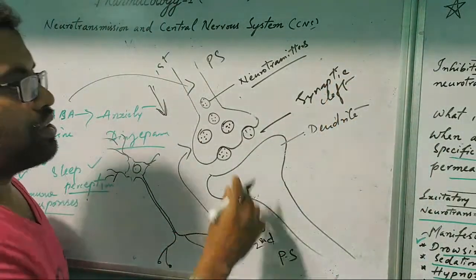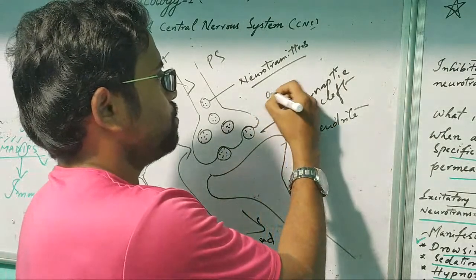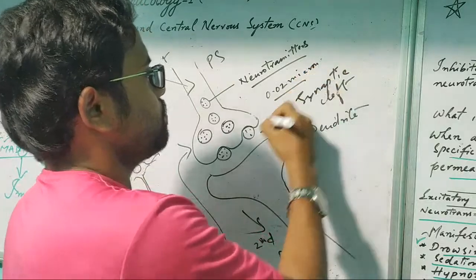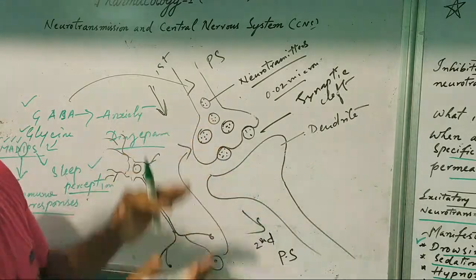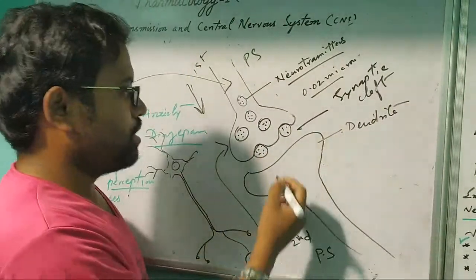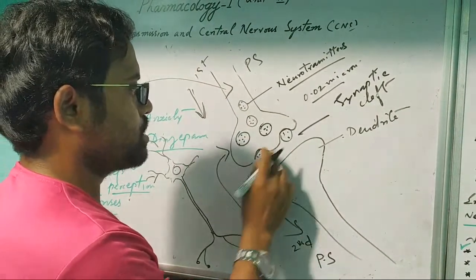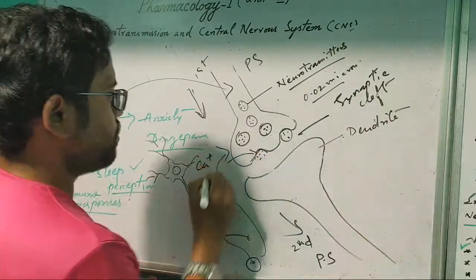This is a very little gap, around 0.02 micron. The junction between two nerves is called the synaptic cleft. Here the vesicles are released, actually ruptured, with the help of calcium ions.